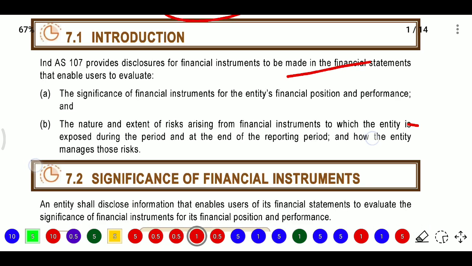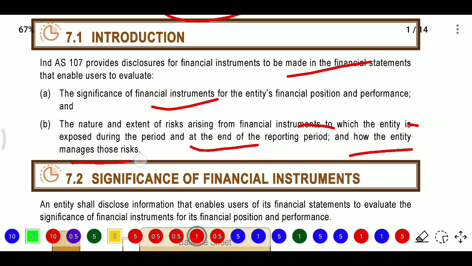financial statements to enable users to evaluate the significance of financial instruments for the entity's financial position and performance, and the nature and extent of risk arising from financial instruments to which the entity is exposed during the period and at the end of the reporting period, and how the entity manages those risks.